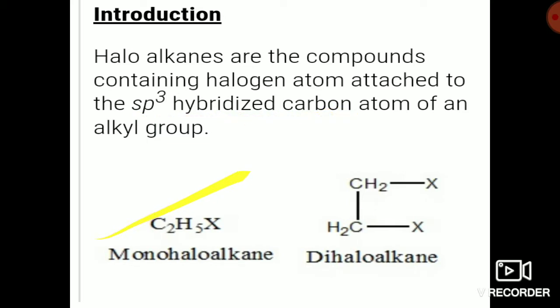You can see the example here. C2H5 is the ethyl group. Here a halogen is attached. Here it is the same thing, but two halogen atoms are attached. It is also an ethyl derivative with two halogens.